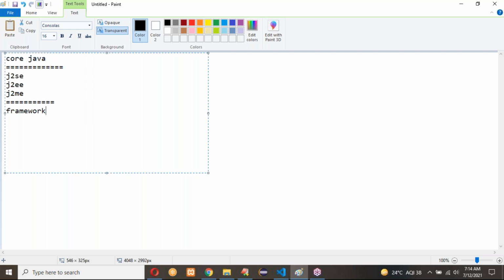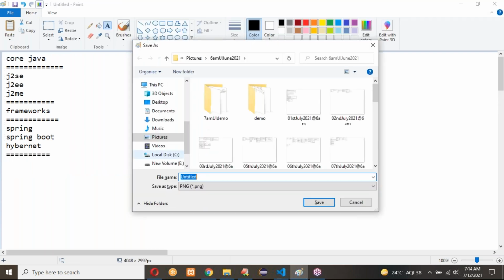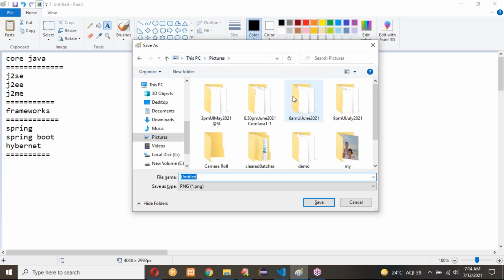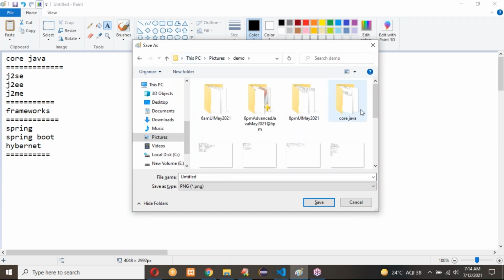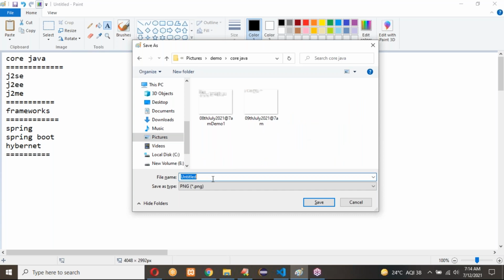Java frameworks are Spring, Spring Boot, Hibernate. Like that, we have all frameworks of Java. So Control S, save. Demo core Java. Let me save.